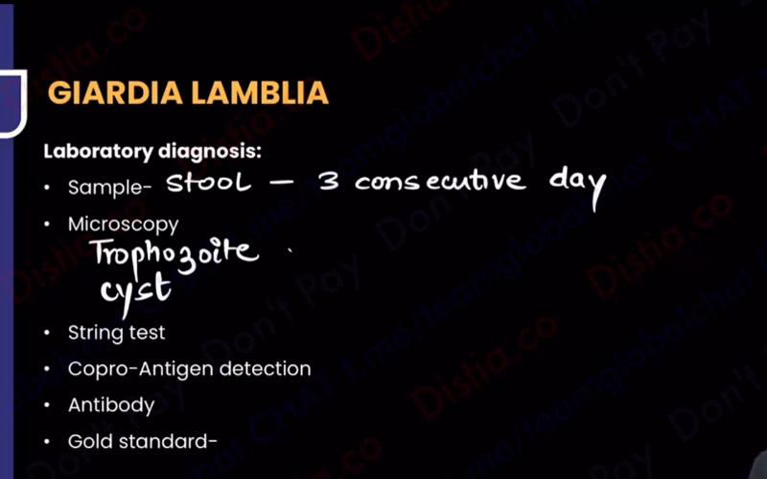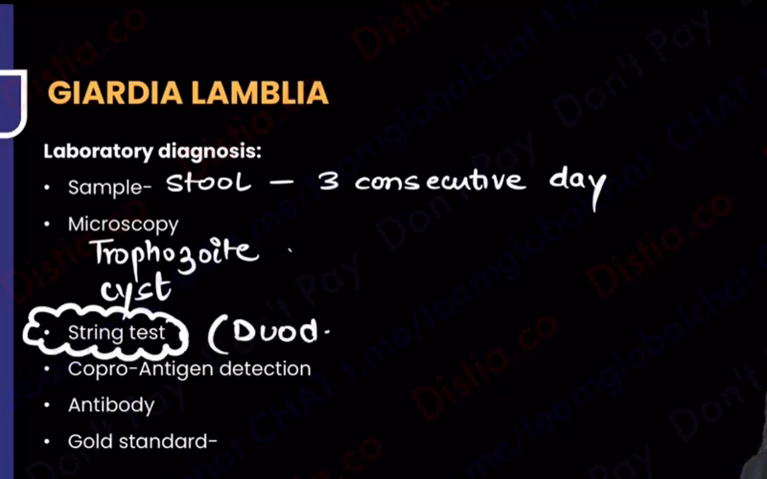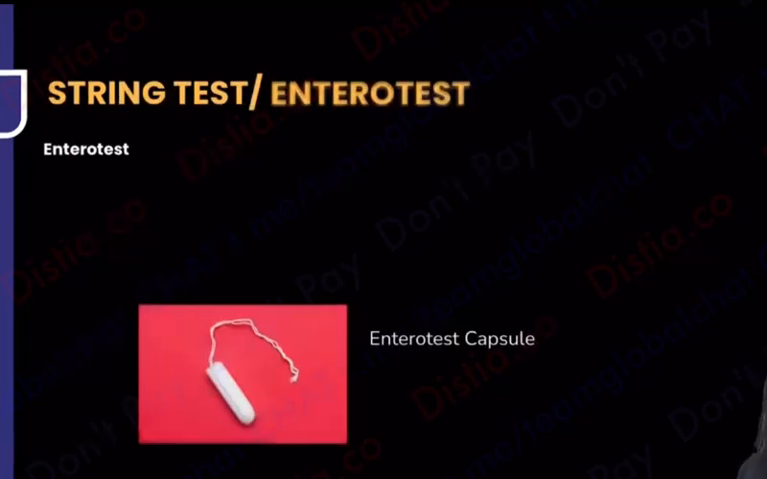I'll say, where is he sitting? If he's not coming out into the stools, where is the Dadaji sitting? He's sitting in the duodenum. So try to get him in the duodenum. For that, you will now need duodenal contents. How can I get contents from the duodenum? There are 2 ways. Either I do something known as a string test.